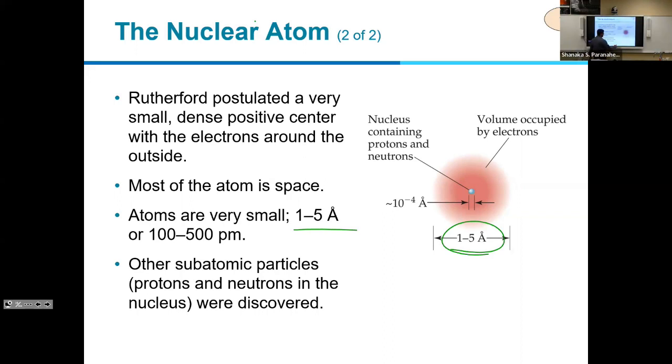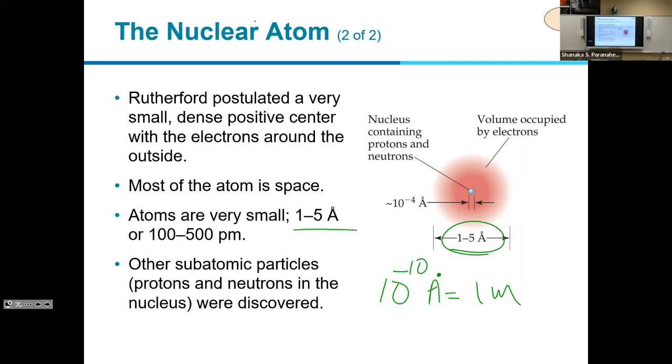So 1 angstrom is 10 to the power negative 10 meters. The angstrom has a small dot on top of it. So that's how we write angstrom. So you can see it's a very small particle.